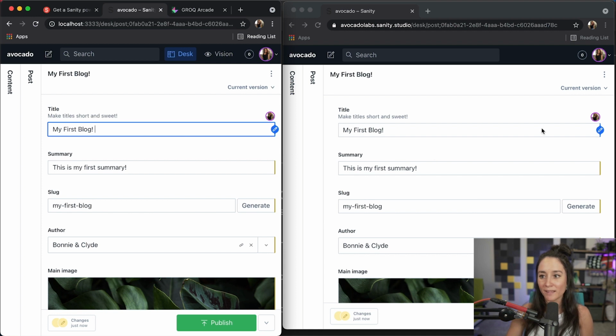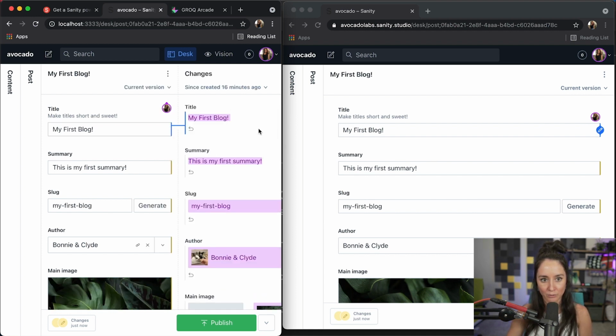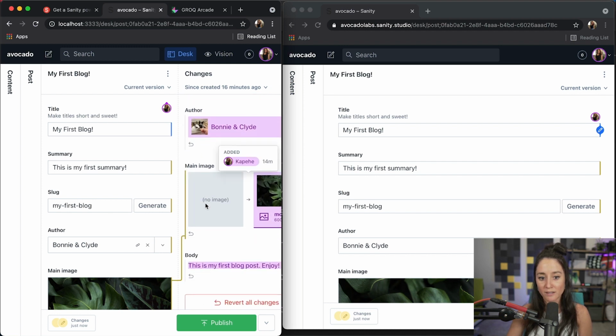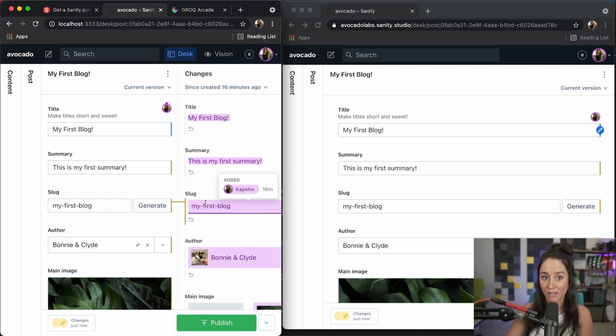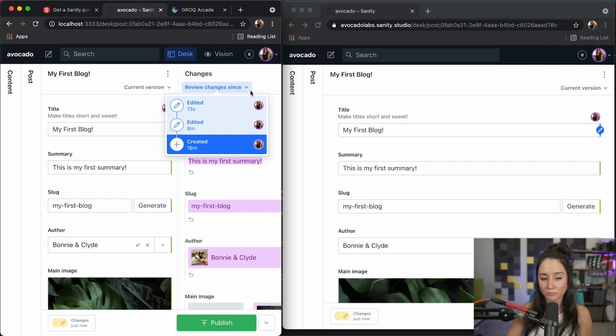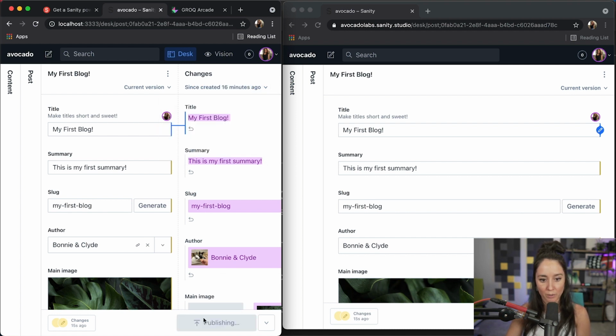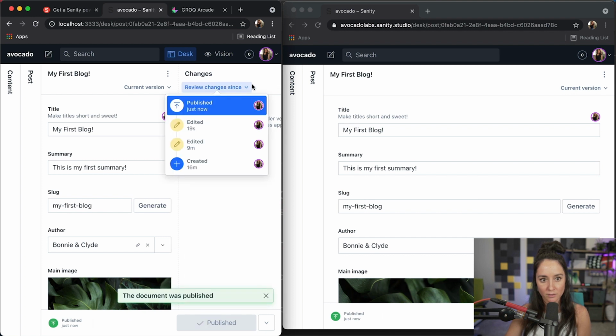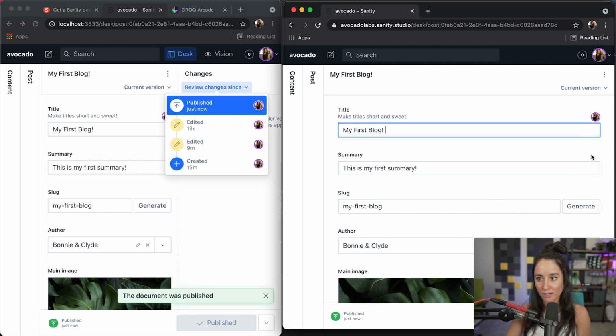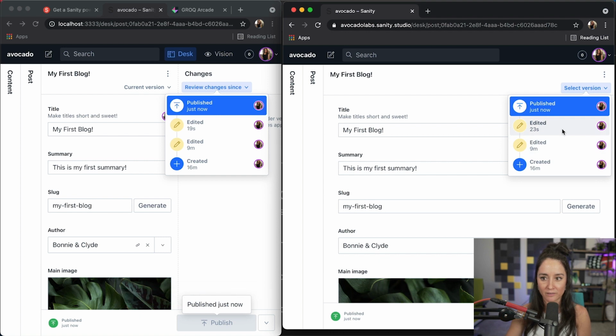Now, if we were to click on this little review changes button, this little pencil, it will show all of the things that have changed since it was last published. Also, it will show all the timestamps for things that have happened. So if I publish this, it will show published just now. And then if I go over here, we can see the same thing, that it was edited 9 minutes ago, 23 seconds ago, and published just now.